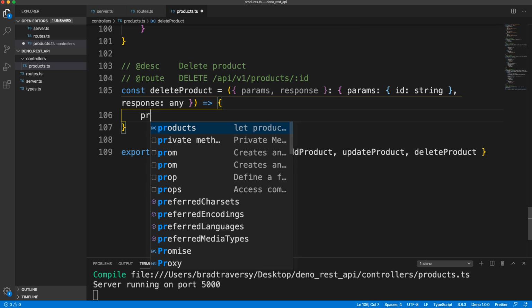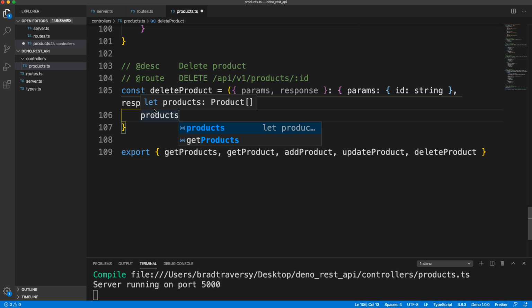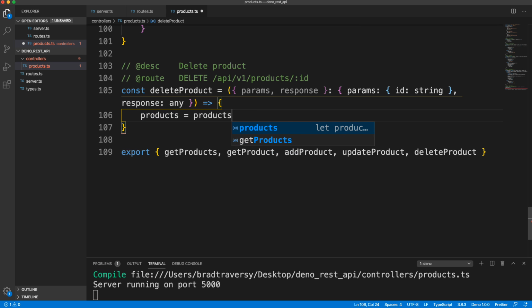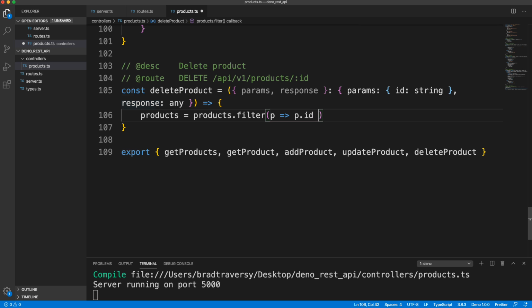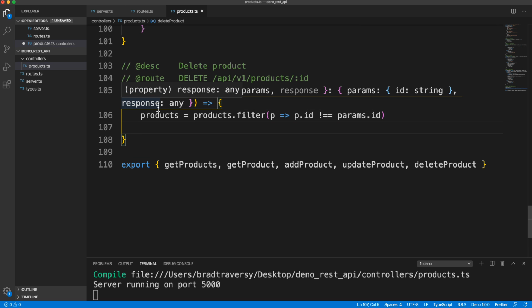So let's say products, our products array, we'll set to products.filter, and we'll say for each product, let's return where product ID is not equal to the params.id. So that should give us all the products except the one that we want to delete.